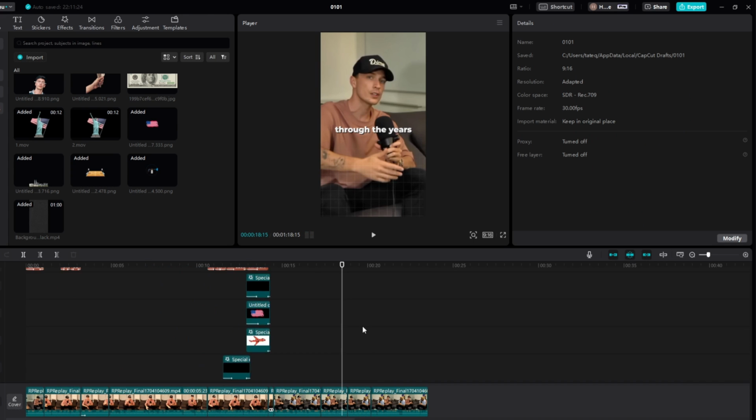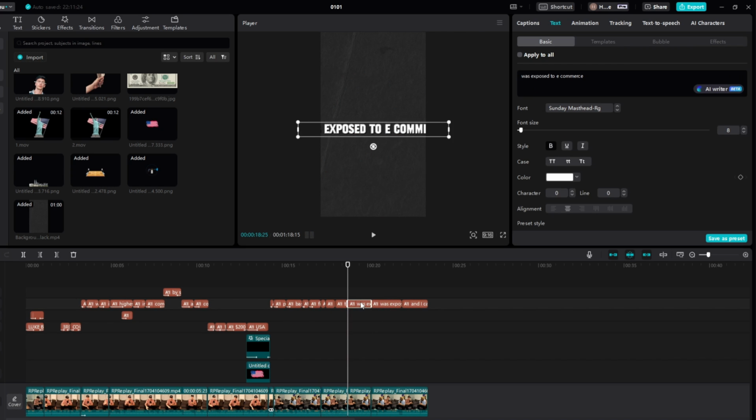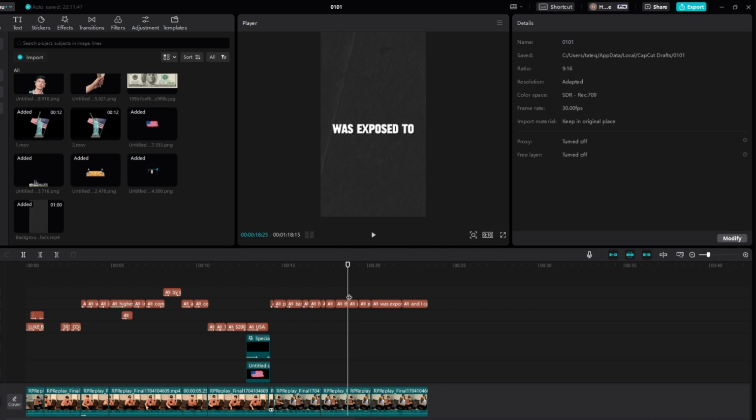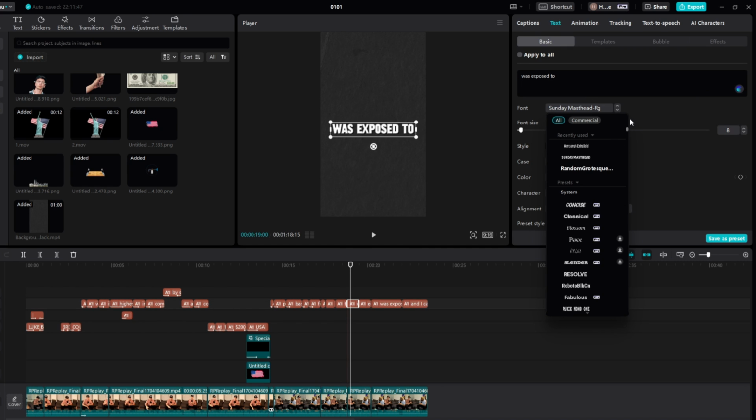And then just for now, let's first of all fix the text. So was exposed to. Split that there, and then get rid of e-commerce. Right there. I believe it's one word, I think. And then let's change the font as well to this.